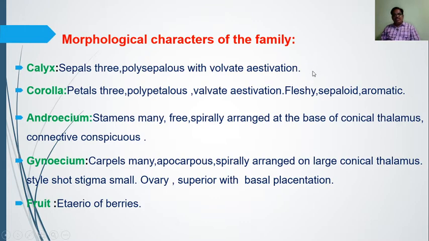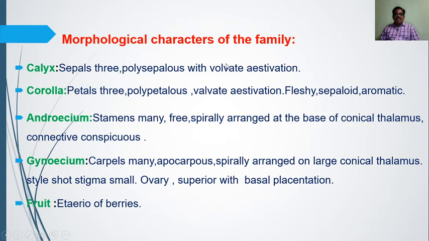In the case of the vexillary, what happens? The vexillary type of aestivation is found in Pisum sativum. The flower of Pisum sativum has a large petal known as the standard, and this standard covers the wings, and the wings cover the keel. So the vexillary type of aestivation is there.